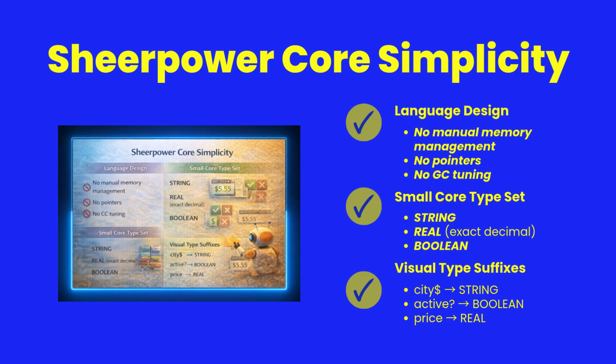Sheerpower keeps the type system simple and predictable. There are no pointers, no manual memory management, and no garbage collector tuning. Instead, the language focuses on three core types: string, real, and Boolean. Visual suffixes make variable intent immediately clear: dollar signs for strings and question marks for booleans. This simplicity helps both humans and AI systems infer types easily, reducing type-related errors in generated code.